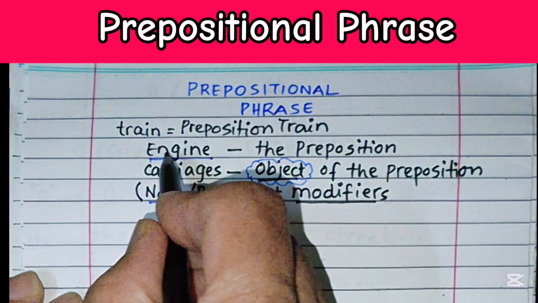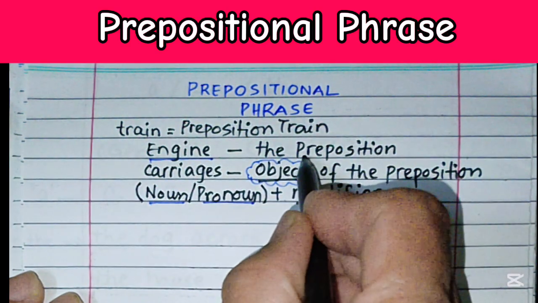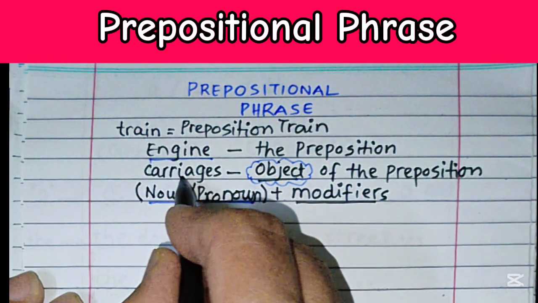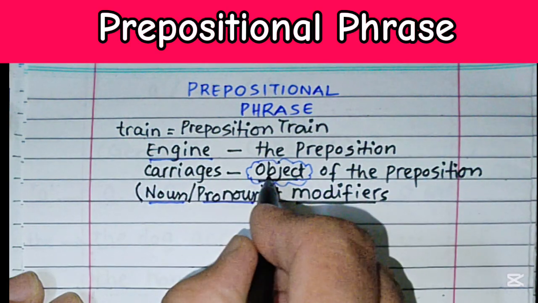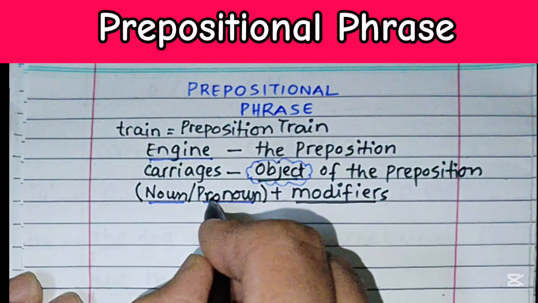A train always has an engine, and over here that engine will act like a preposition, and that engine is attached with so many carriages. Those carriages are actually the object of the preposition, which may be nouns or pronouns.